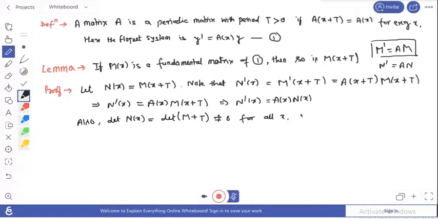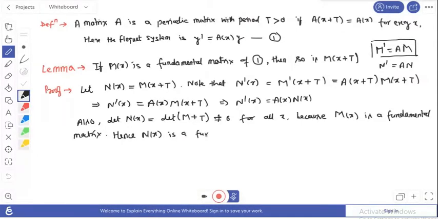So you can write here, because M(x) is a fundamental matrix, that is why this is non-zero. So here you can conclude that this matrix N(x) satisfies this matrix equation and is also non-singular. So this is a fundamental matrix of system or equation first.